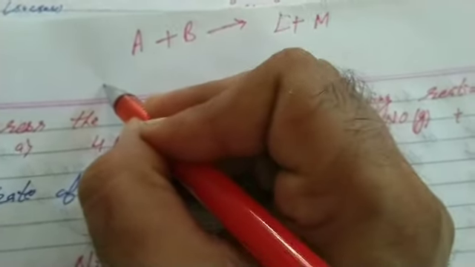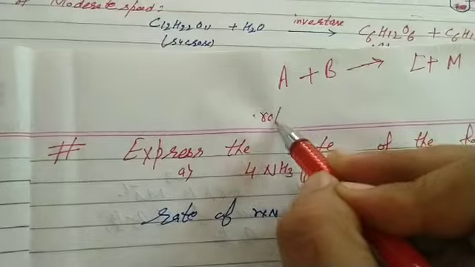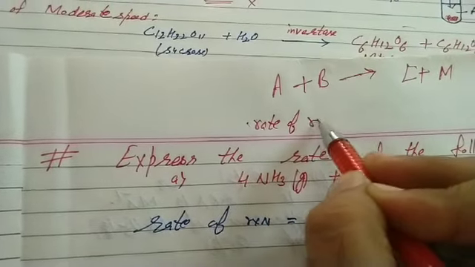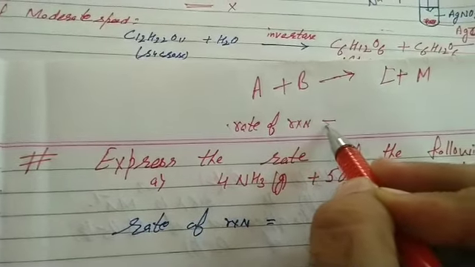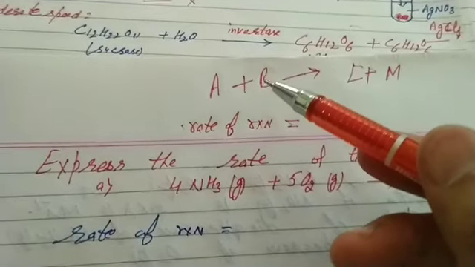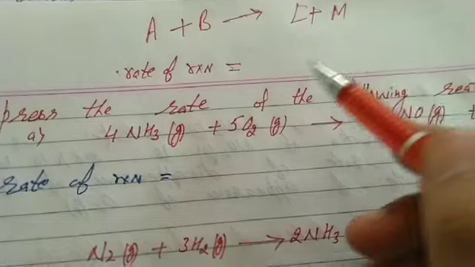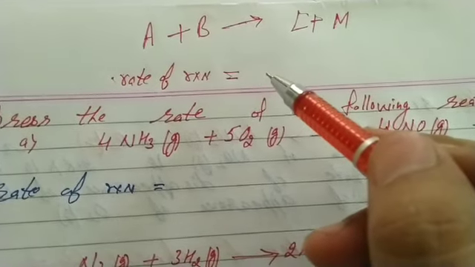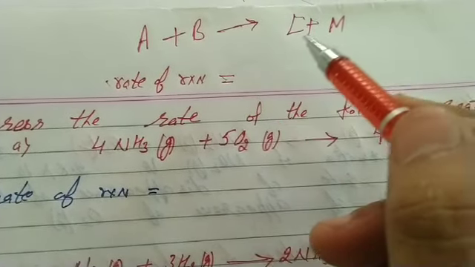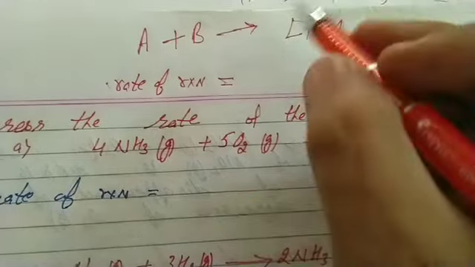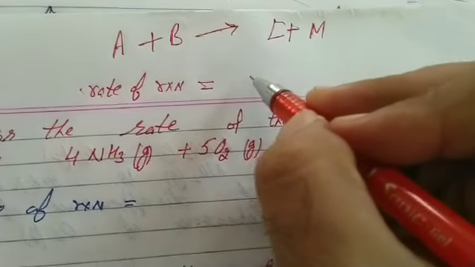We know rate of reaction equals the decrease in concentration of any one of the reactants or the increase in concentration of any one of the products. Rate of reaction equals the change in concentration of reactant or product with time. For reactants, we mention a negative sign.